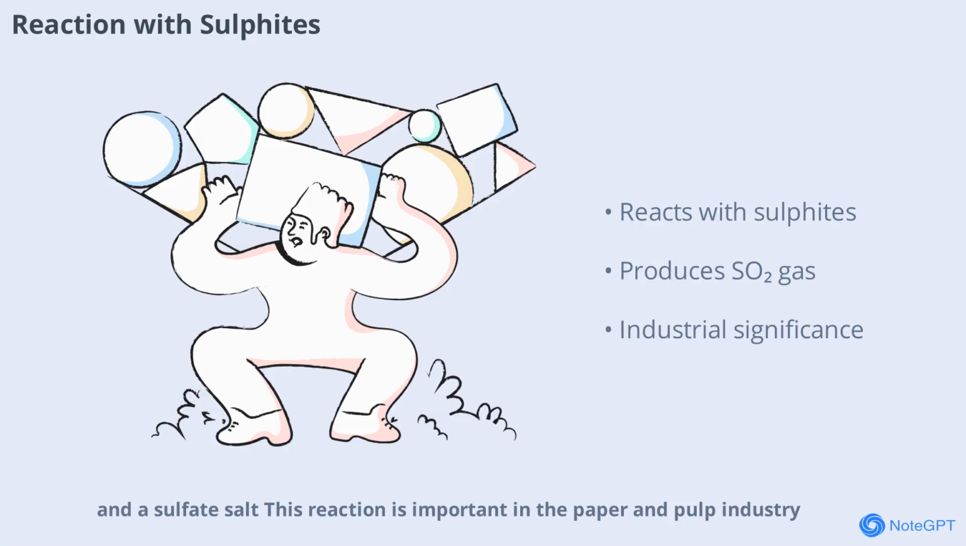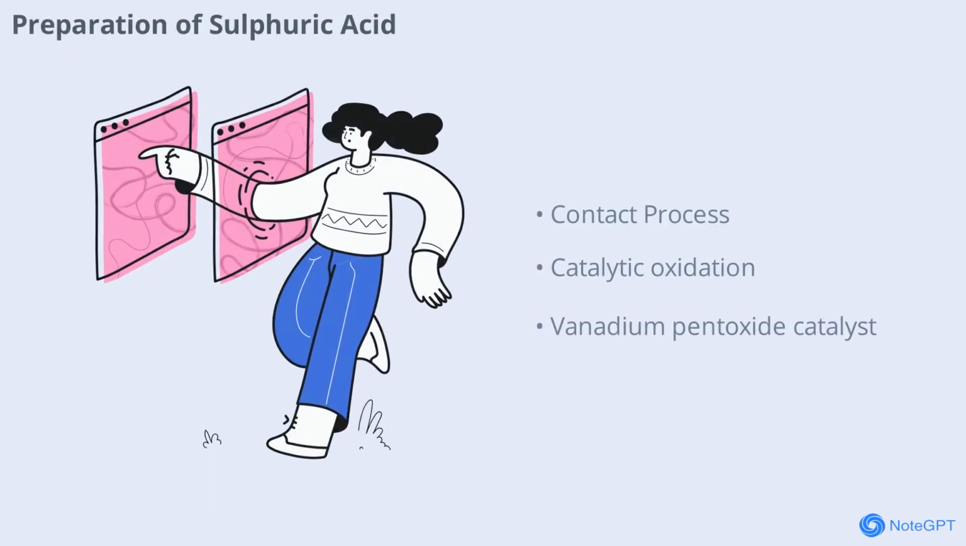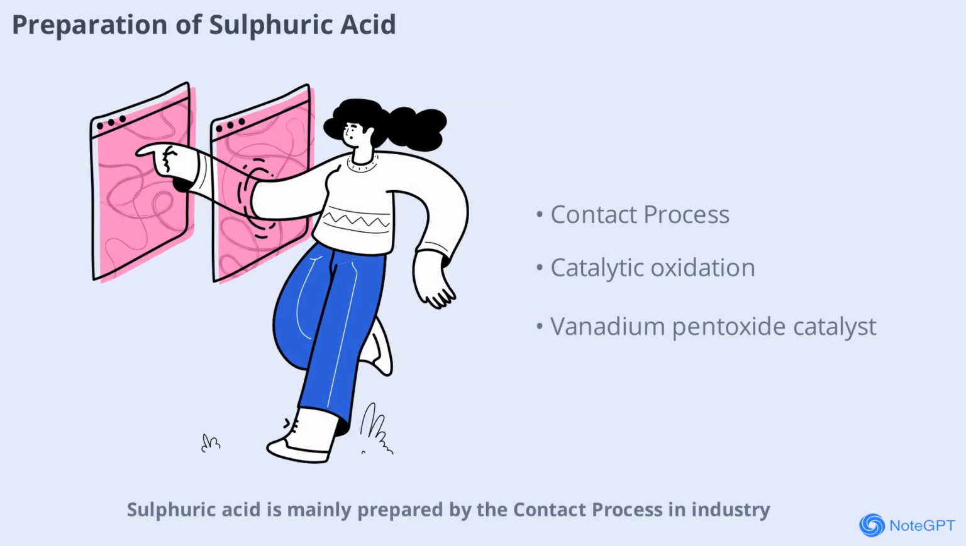This reaction is important in the paper and pulp industry, where sulfur dioxide is used for bleaching and other processes. Sulfuric acid is mainly prepared by the contact process in industry. This involves the catalytic oxidation of sulfur dioxide to sulfur trioxide, which is then absorbed in water to form sulfuric acid. The process uses vanadium pentoxide as a catalyst and is highly efficient, producing large quantities of acid for industrial